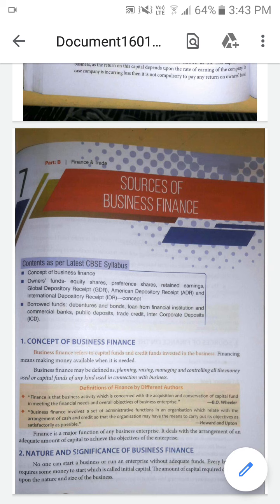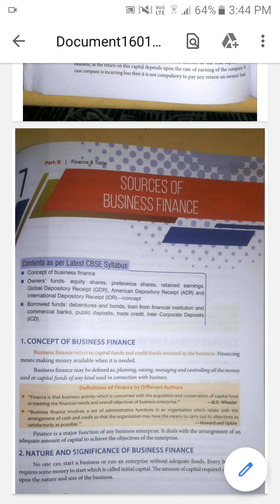The first one is what is meant by business finance. Finance is a word we already came across in our accounts also, the financial. The financial and finance are more or less the same. Financial means relating to finance or monetary value, to analyze the money value relating to the deposits of fund into the business concern in order to carry out the business activity.